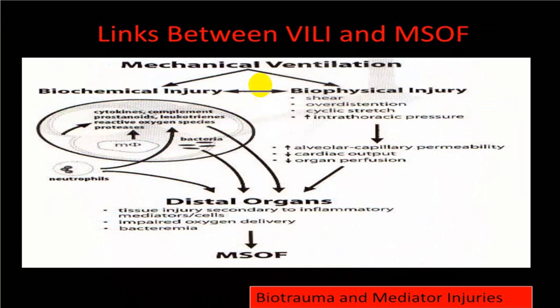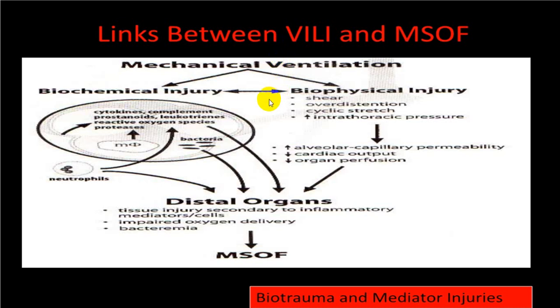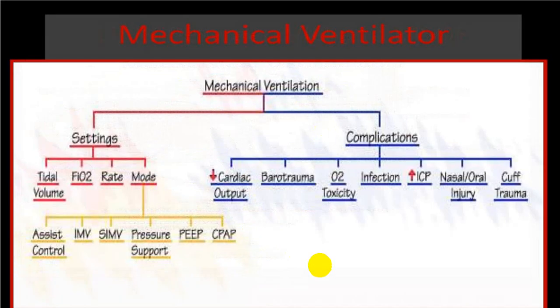There is what is called ventilator induced lung injury and MSOF, that is multiple systemic organ failure. This is mechanical ventilation leading to all those biochemical and biophysical injuries, and then it gives rise to distal organ injury, and then finally it will end up with what we call MODS, or you can use the word multisystemic organ failure, and that is because of biotrauma or mediator injuries.